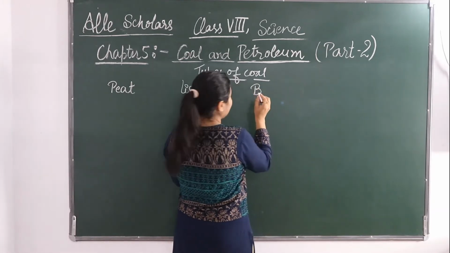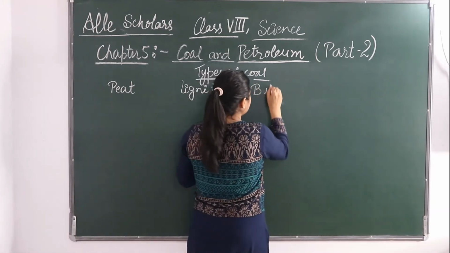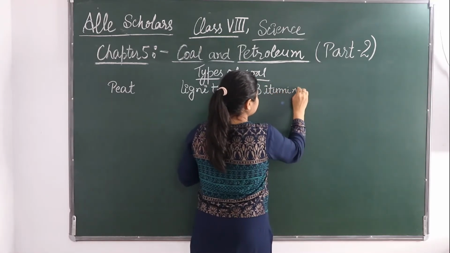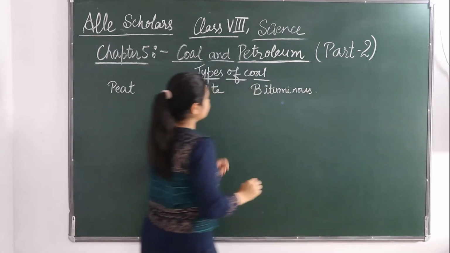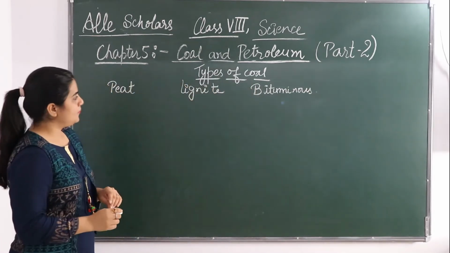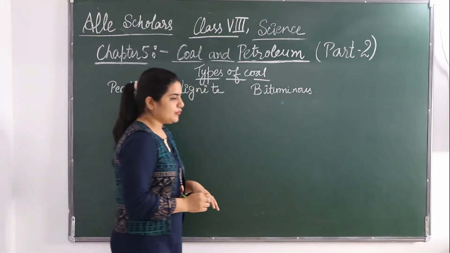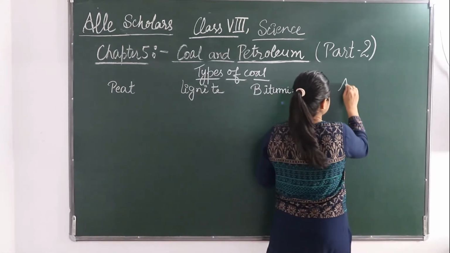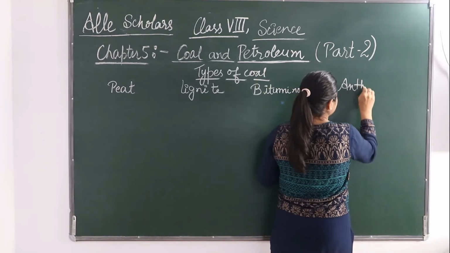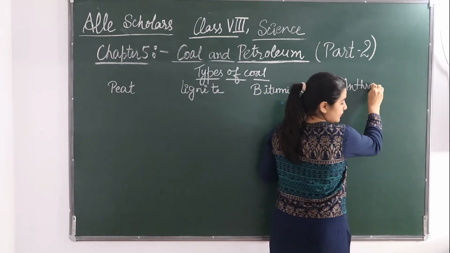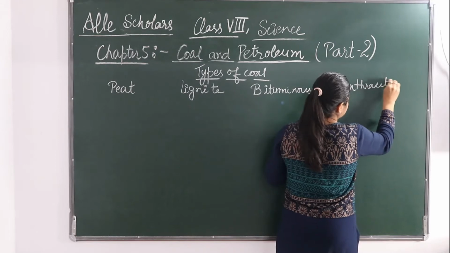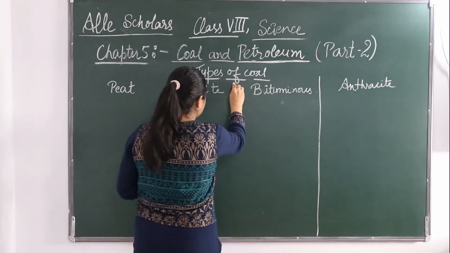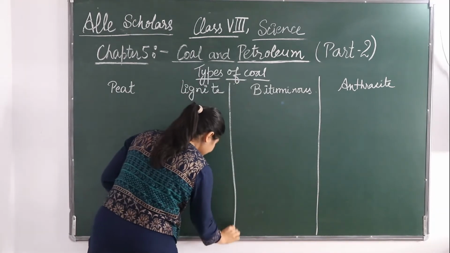Okay, and the last type of coal is anthracite. Okay, so we shall discuss them one by one.